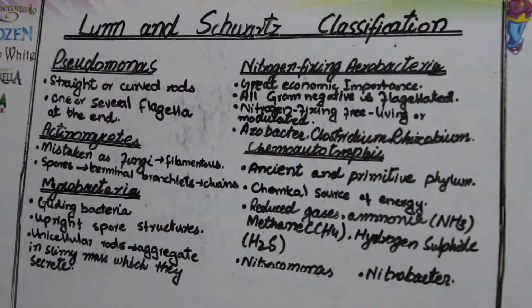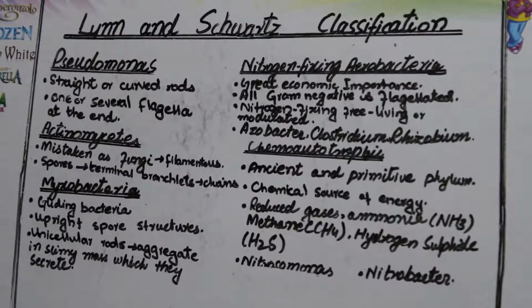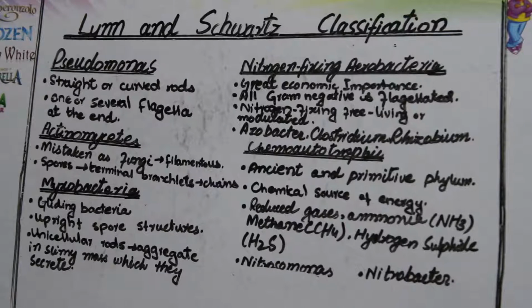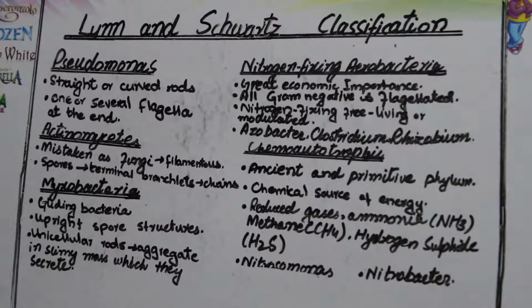The seventh class of the bacteria classification is Pseudomonas. Pseudomonas are those bacteria which are straight or curved rods. So they are rod-like bacteria, but they may have straight rods, or they may have curved rods, and one or more flagella which are present on one end. So they have the rod shape, curved or straight, and flagella present, maybe one or more than one, but at one end.